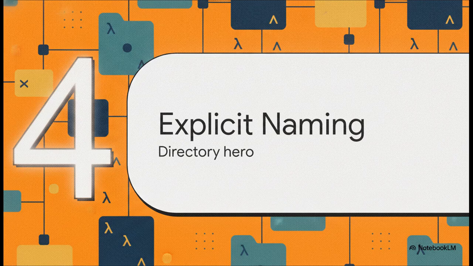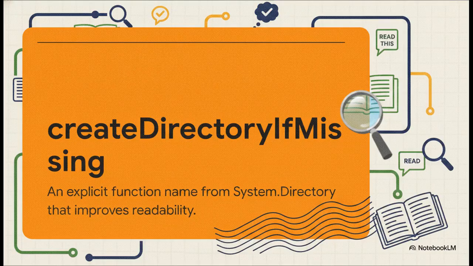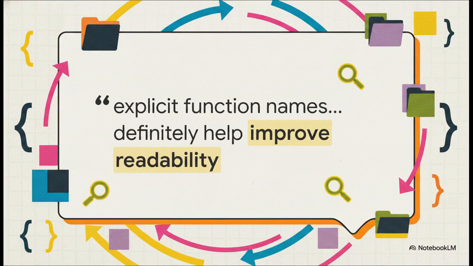Now for Section 4, elegance in explicit naming, the hero of directory management. So here is the real hero of our explainer today. Create directory if missing. Notice how it doesn't rely on obscure symbols or weird cryptic acronyms. It uses plain, explicit English. It tells you exactly what the program is about to do, reading almost like a standard sentence. Ang here completely busts that unreadable myth we were talking about at the very beginning.